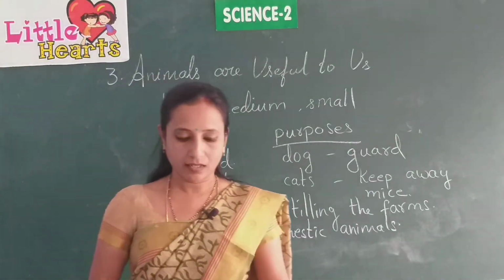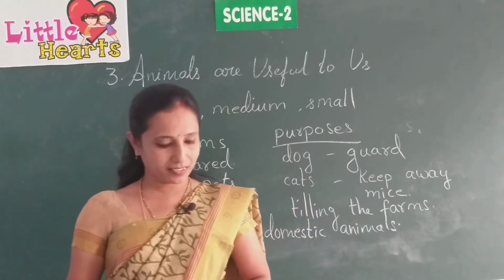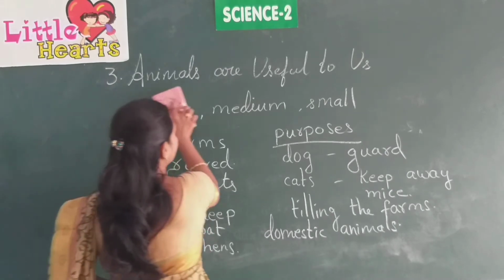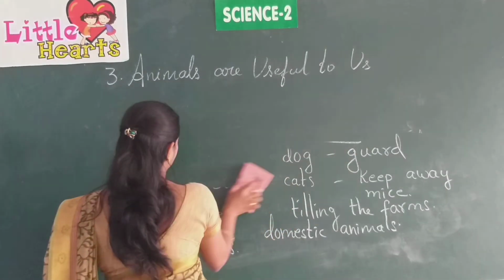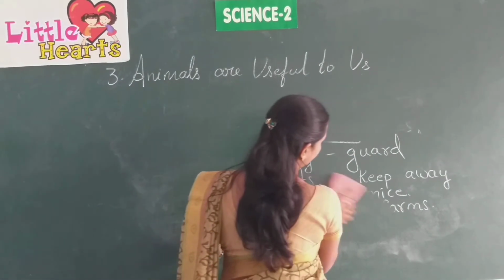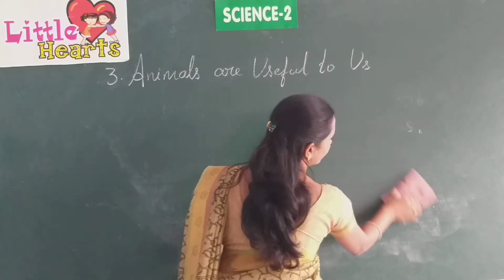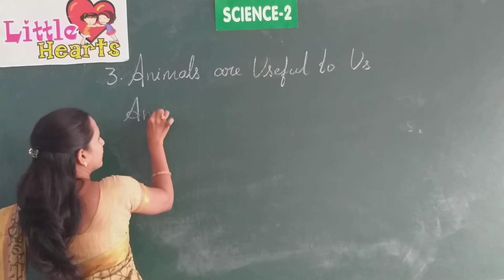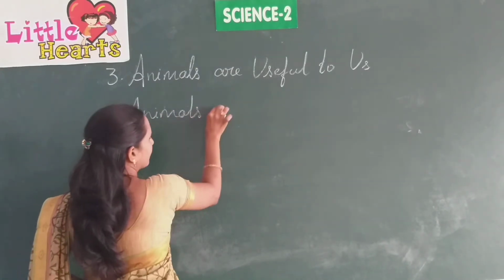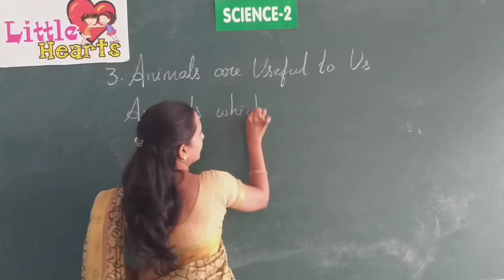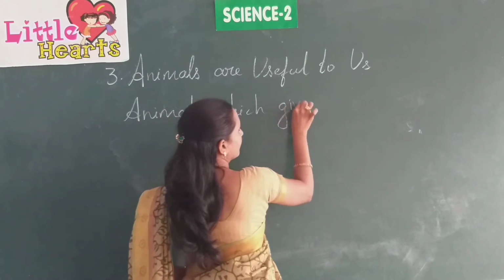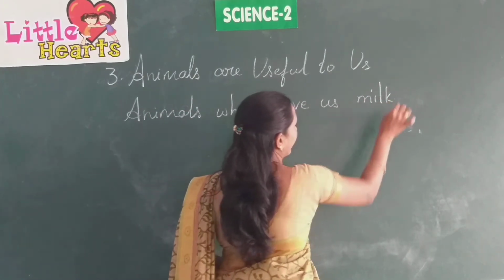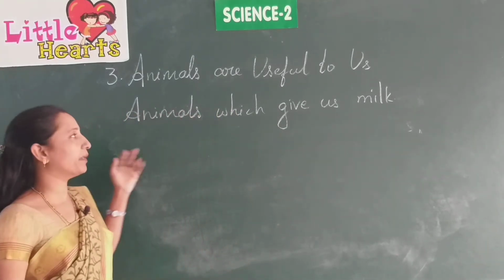Then we will go to the next topic, that is animals which give us milk. Which animals give us milk?